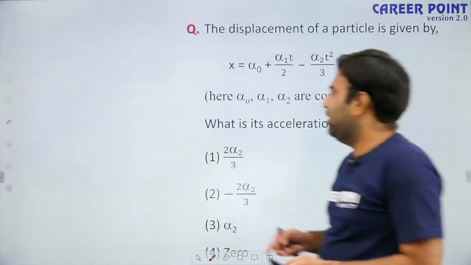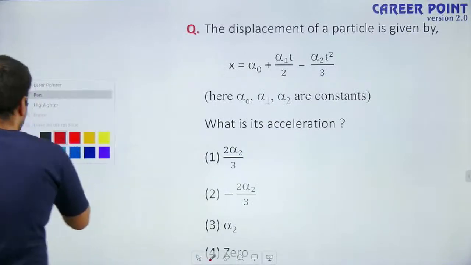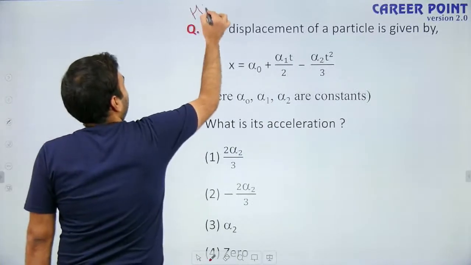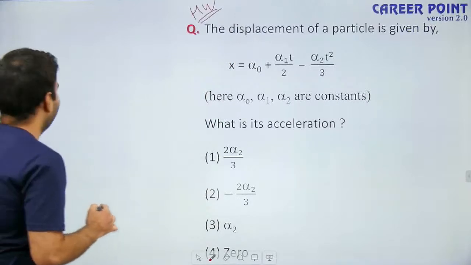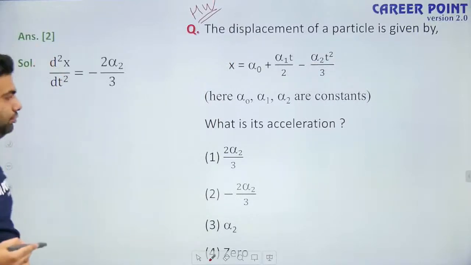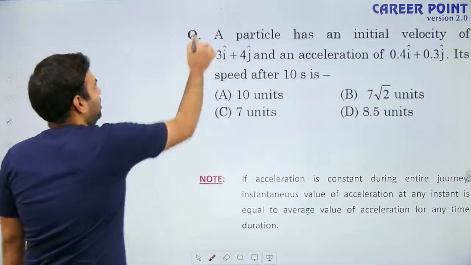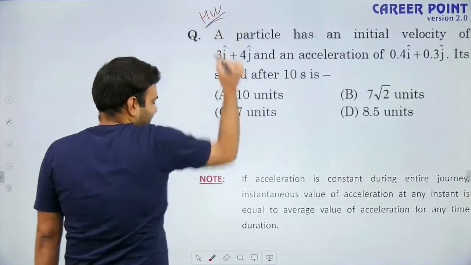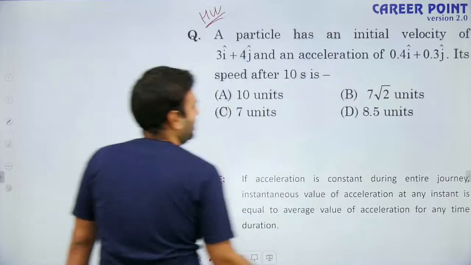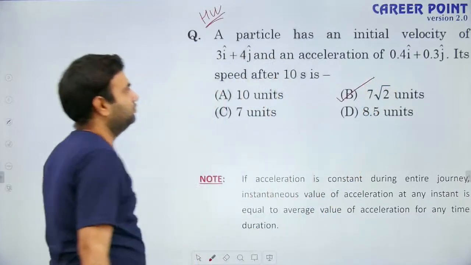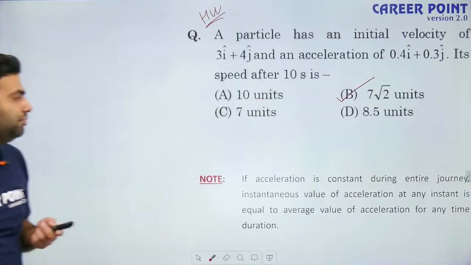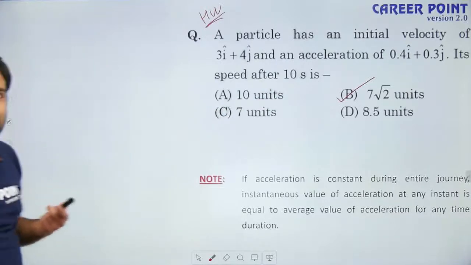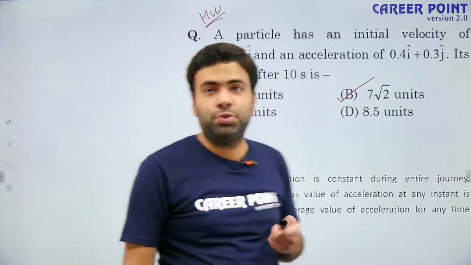So I am giving you a question for homework. This is your homework question. You are going to solve it. Its answer is option 2. This is again your homework question. A hint is given to you. Its answer is option B. This question was asked in a competitive exam. So before coming to the next class, you are going to solve these questions.